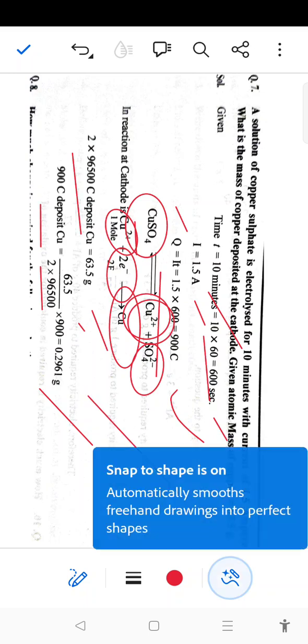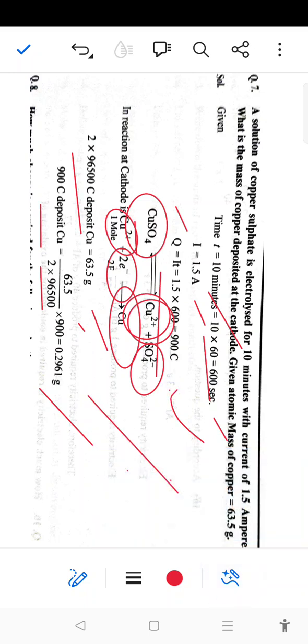So this will give the 0.926 gram. So next, what is meant by galvanization? Galvanization is the process of covering iron with zinc metal, that is called the galvanization process, which is used for protection from corrosion.